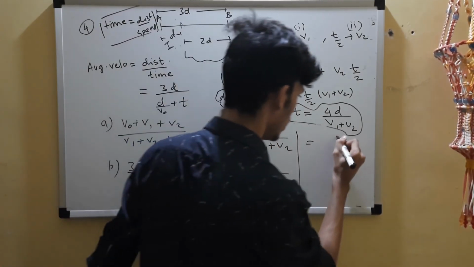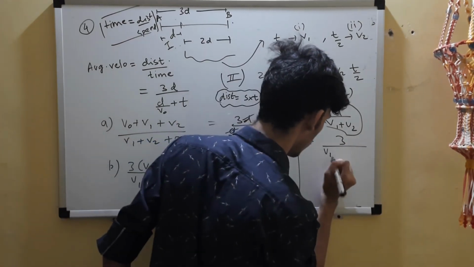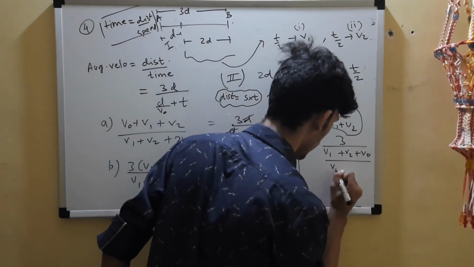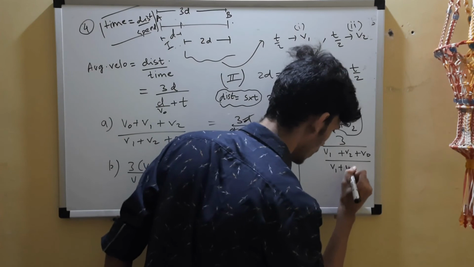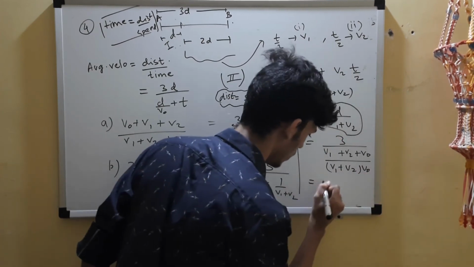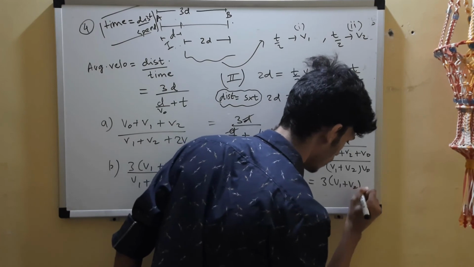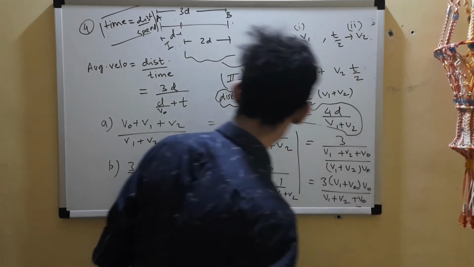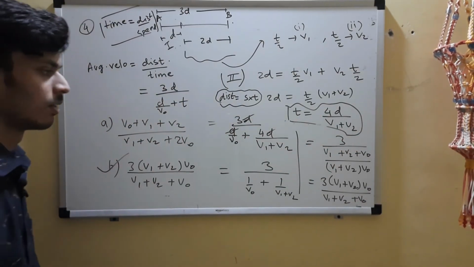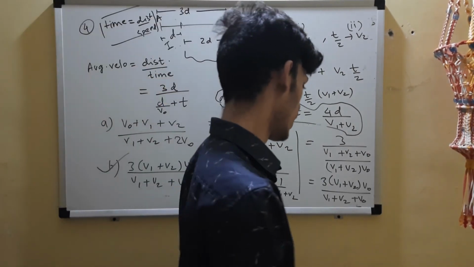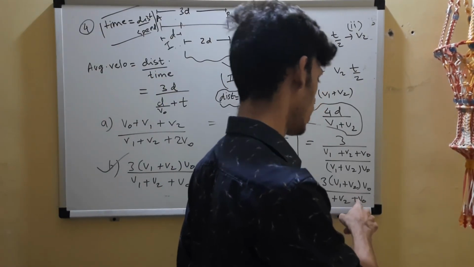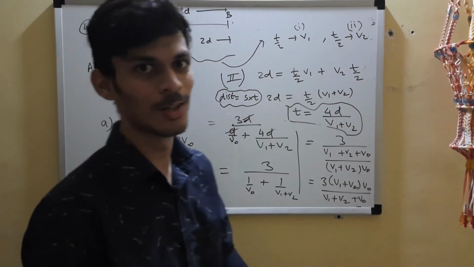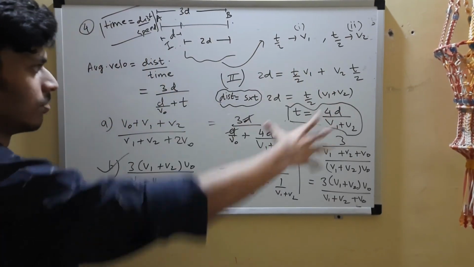Okay, so 3 upon v1 plus v2 plus v naught, v1 plus v2 plus v naught upon v1 plus v2 into v naught. So which is the correct option? 3 into v1 plus v2 plus v naught upon v1 plus v2 plus v naught. Option B is correct. Even option D was very close to this. In place of here, there was 4v naught, if you remember. So this was overall a good question. You had to apply a nice logic.